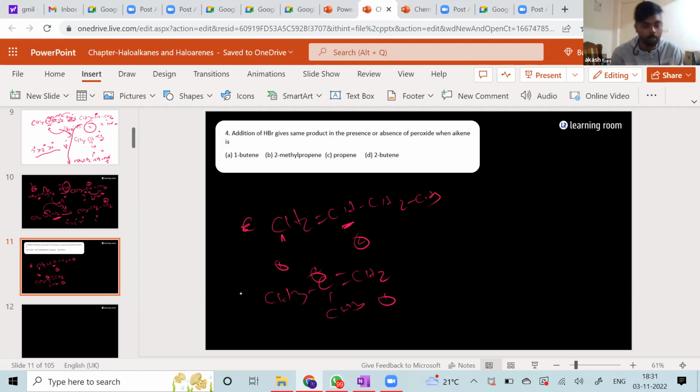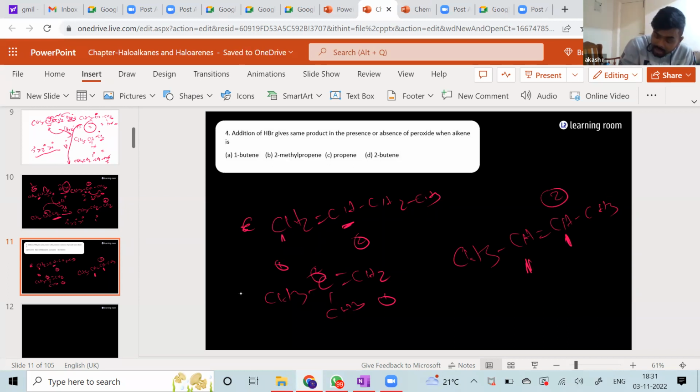Propene, we already know, again, it is going to become 1 or 2. So obviously the answer is going to be butene. We'll see how: CH3, CH double bond CH, CH3. If you add Br here, that becomes position number 2, and if you add Br here, you start numbering from the other end and put 2 here. So either way, it is actually going to be 2-bromobutane, whether it is Markovnikov's or anti-Markovnikov's. So the answer is going to be 2-butene. Okay, moving on.